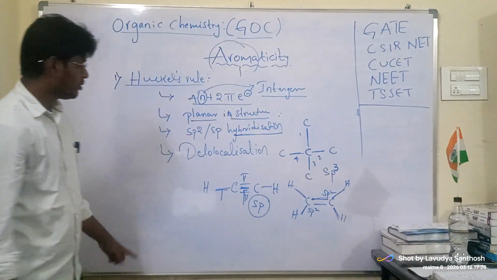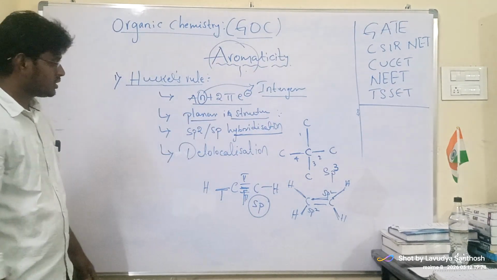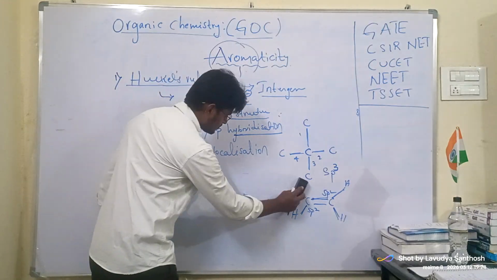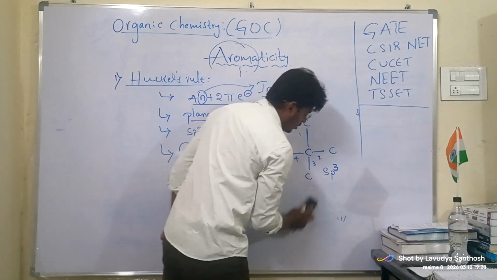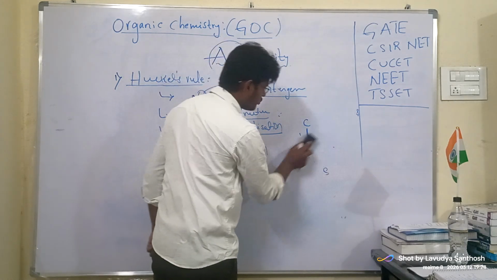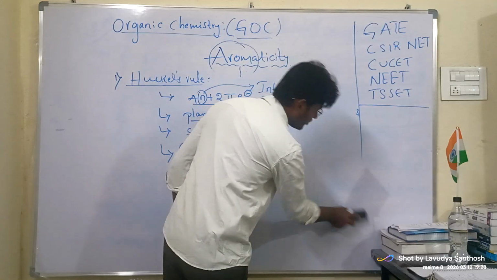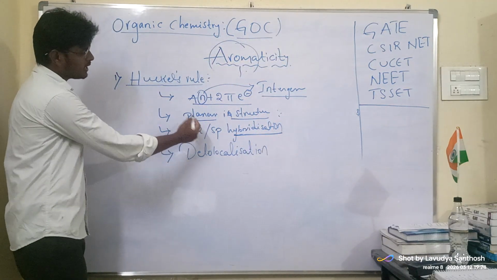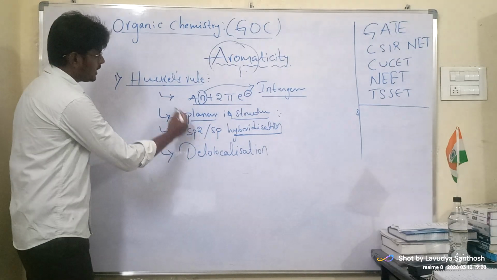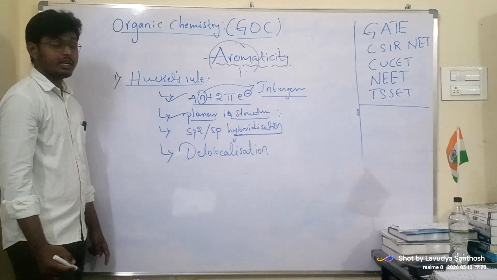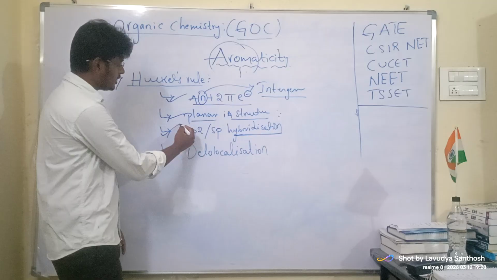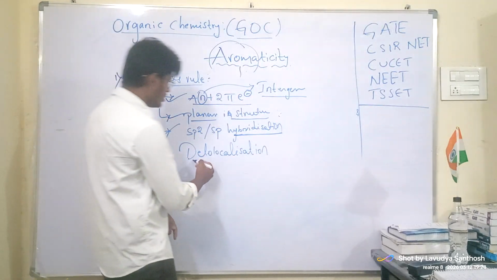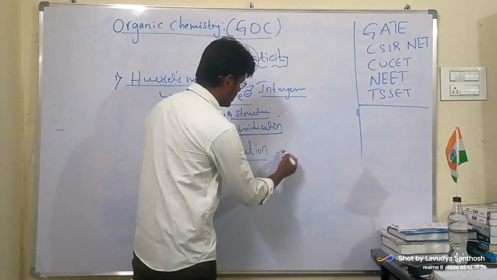I hope that you are following this and you understood how to identify hybridization quickly. Now you see, we discussed this planar and 4n plus 2 electron rule and hybridization concept, and now come to the delocalization.